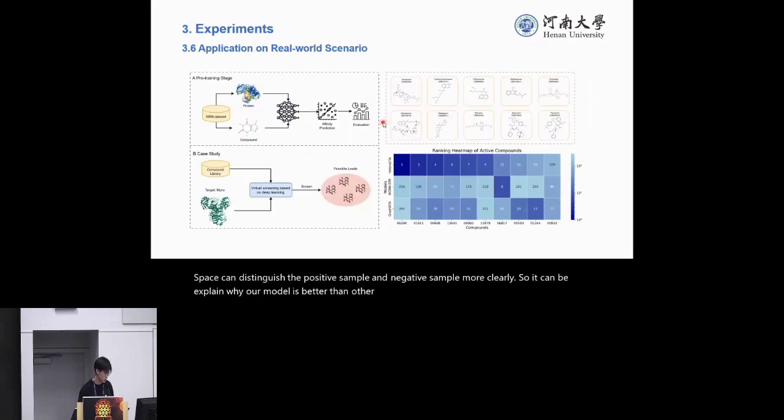In the case study, we first pre-train a model on the KIBA data set, and after that we use the trained model to do the drug screening. We have a compound library. It contains about 300 molecules, and the target protein is M-Pro. And we use the trained model to try to find some potent molecules from the compound library. The library contains about 10 known inhibitors that can inhibit the activity of the M-Pro target.